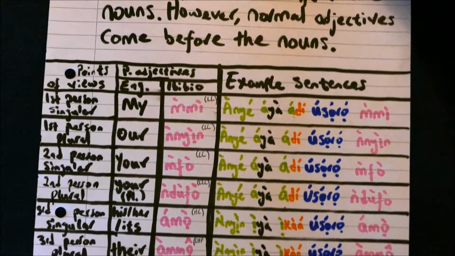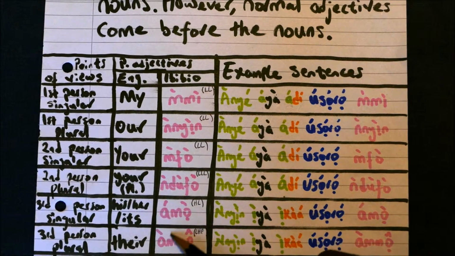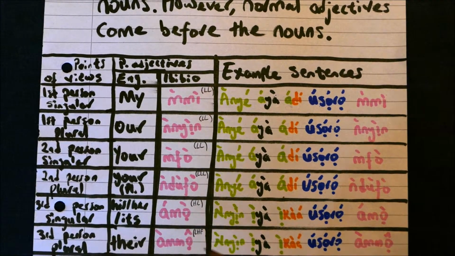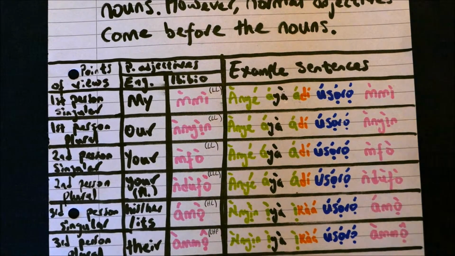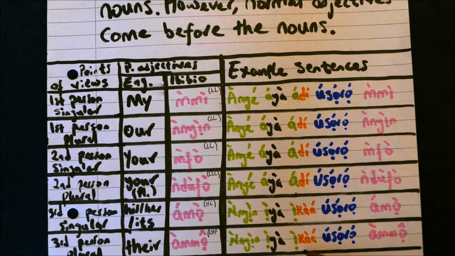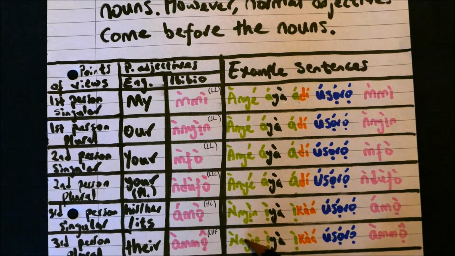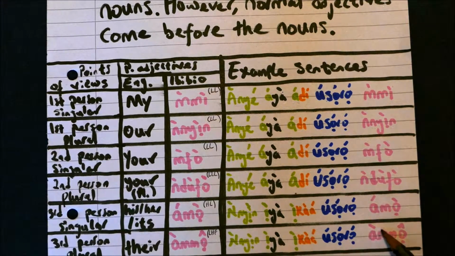And finally, the third person plural, ammo. Nyen iya ika usoro ammo. So we will go to their party, or we will go to their celebration. Ka is go, e is the prefix for the subject pronoun, nyen iya ika. So we will go to their party.